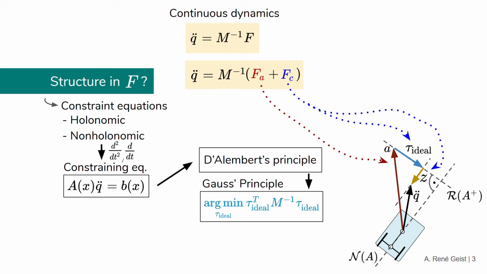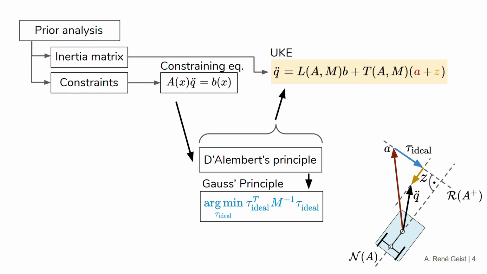It is D'Alembert's principle that tells us that tau ideal denotes a change in the acceleration that is directly caused by the constraints and which can be uniquely determined using Gauss' principle. In contrast, the acceleration z cannot be determined a priori using the constraint equation. These two principles give rise to the Udwadia-Kalaba equation.